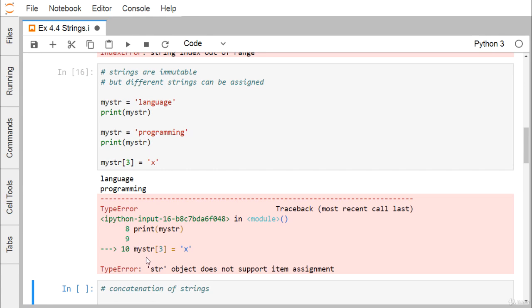So there is a type error: str object does not support item assignment. That is the error message we are getting, and the error name is TypeError.